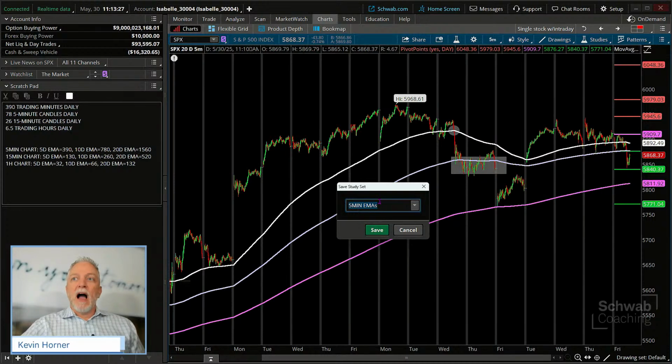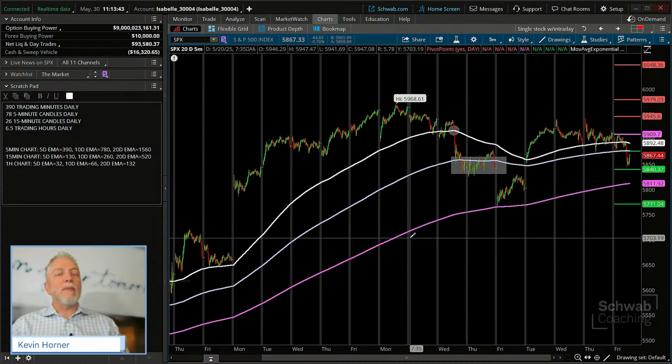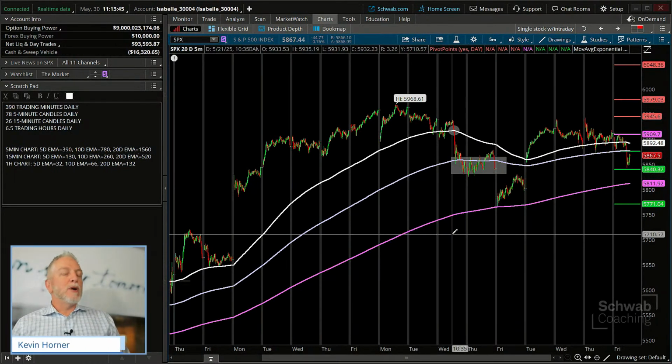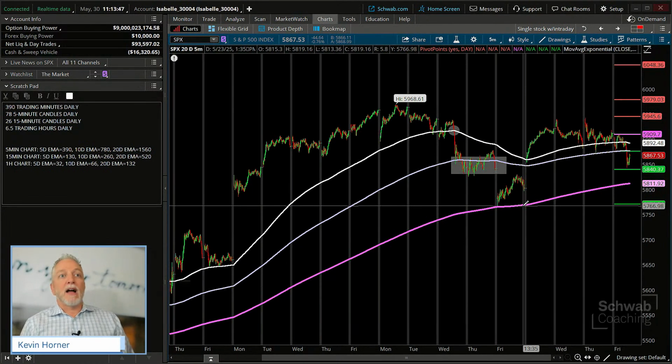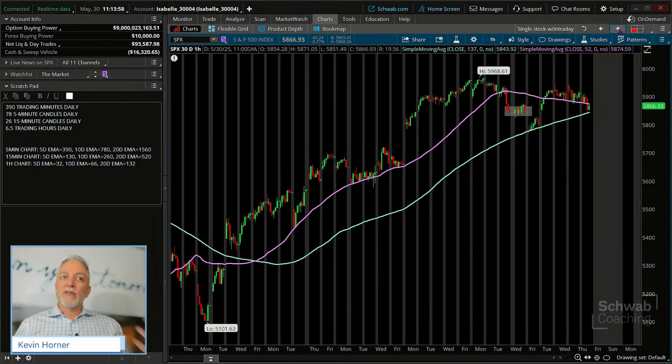This way, I know when I'm ready to step in and customize my 5-minute chart, I'm going to apply my 5-minute EMAs. So make sure you save it as such. In this case, I'm just telling it, yes, go ahead and replace it, overwrite it. So all of my specifics relative to color of line, weighting of the line, style of the line, all of that remains. Okay, so now let's move into an hour-long chart and see, can we learn something else?